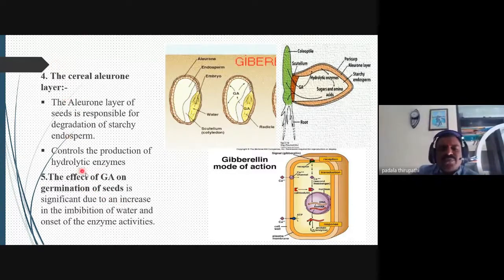The fifth one is the germination of the seeds, and the fourth one. So this is the aleurone content, and this is the germination area. I hope you clearly understand the physiological actions of gibberellin. So the aleurone layer of the seed is also responsible for the degradation of the starchy endosperm, that is controlled by gibberellin. Okay, aleurone layer.